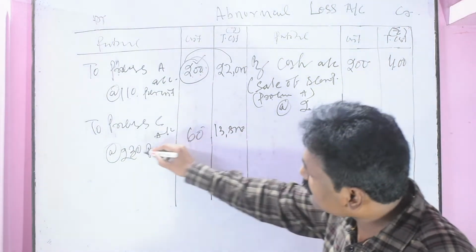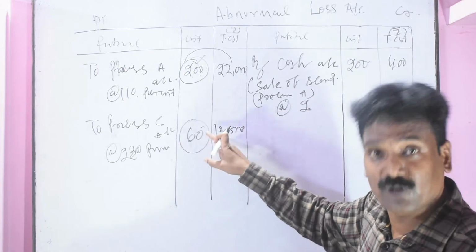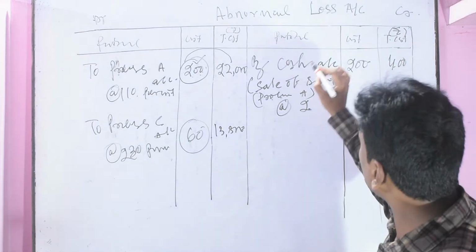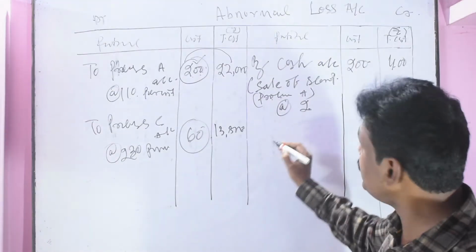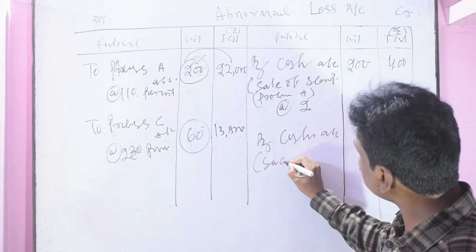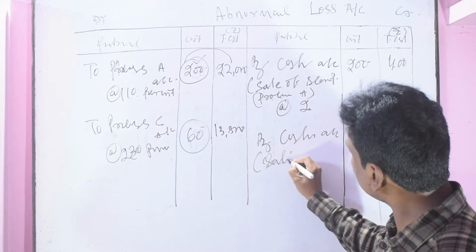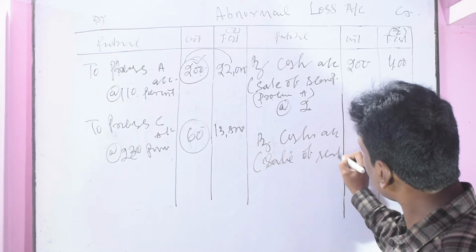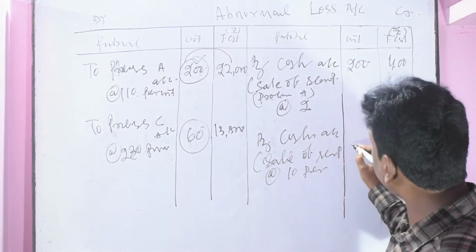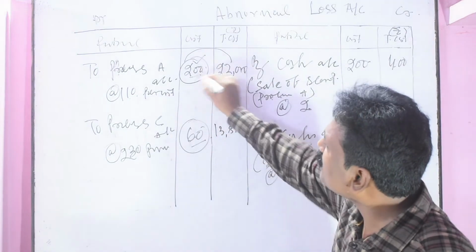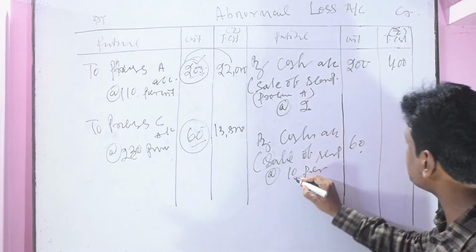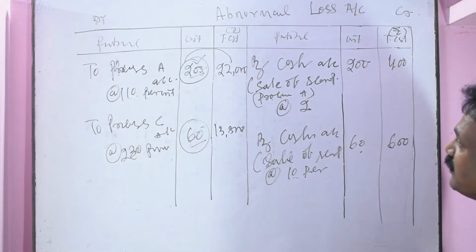Similarly, there is scrap of 60 units in abnormal loss. Every loss has some scrap, and that scrap is at the rate of rupees 10 per unit from process C, by cash account, that is sale of scrap at the rate of 10 per unit. That unit is 60 units of scrap, at the rate of rupees 10, that will be rupees 600.